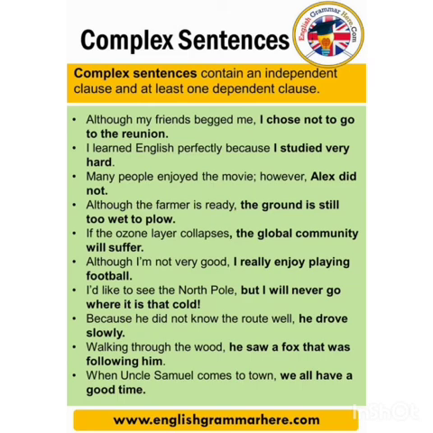If the ozone layer collapses, the global community will suffer. So, which is the conjunction? If. Although I am not very good, I really enjoy playing football. Although is there. I would like to see the North Pole, but I will never go where it is that cold. So where is there. Because he did not know the route well, he drove slowly. Because is there. So these are the few examples.